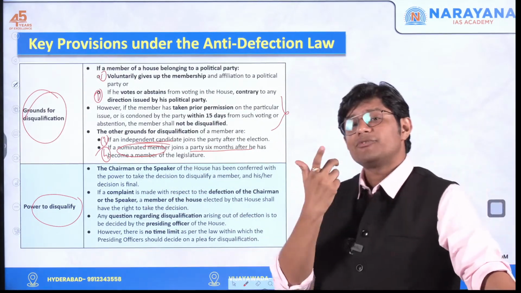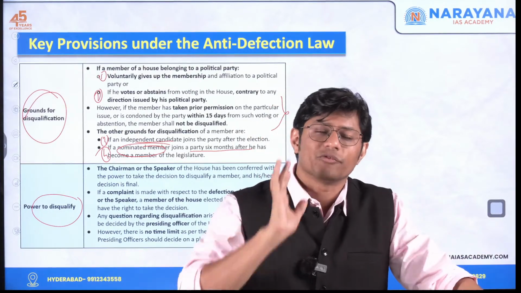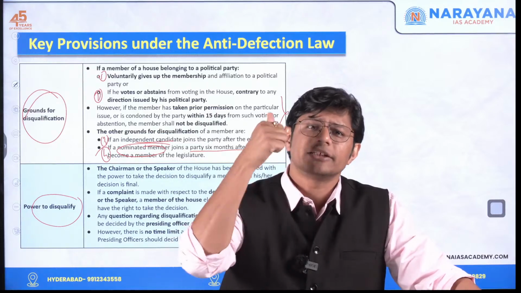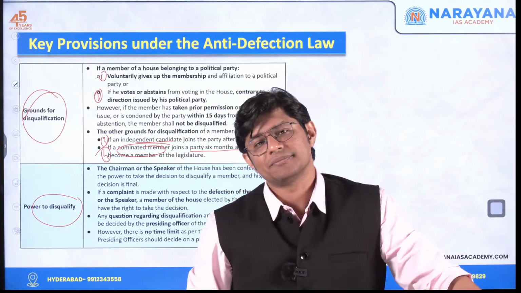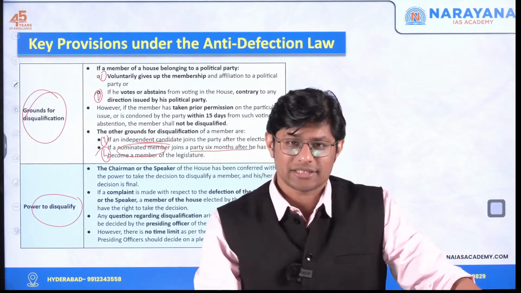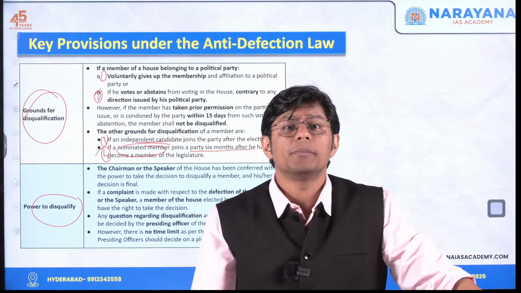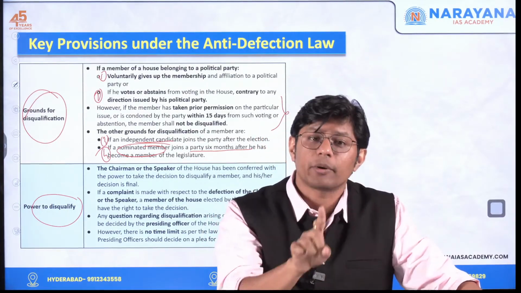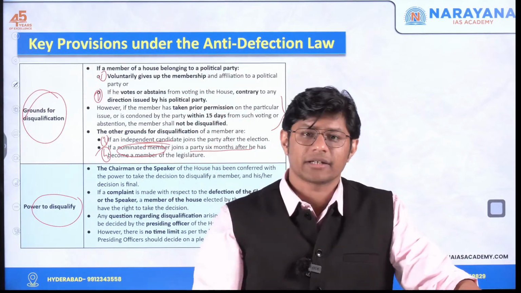Now, let's say for example, there's a resolution that seeks to remove the presiding officer. In such a case, the member elected by that house will preside and decide upon the disqualification question. Getting it?